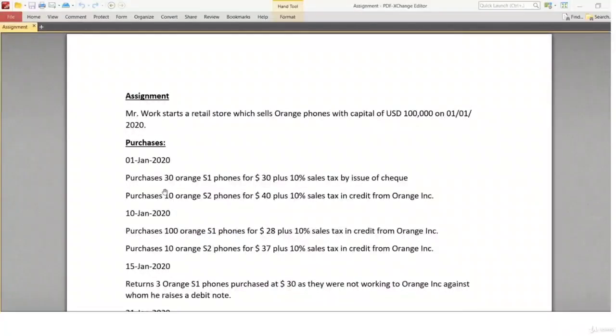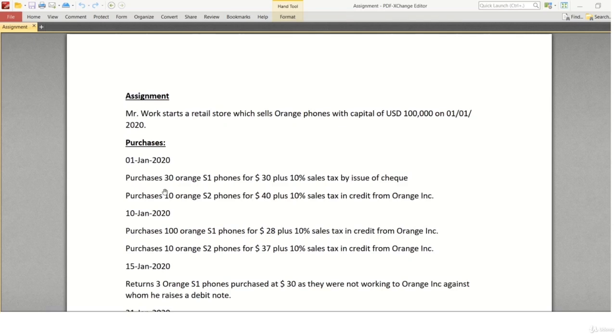Let's start a hypothetical business started by Mr. Work. Mr. Work starts a retail store which sells orange phones with a capital of $1 lakh on 1st January 2020. Let's try to journalize the following transaction.